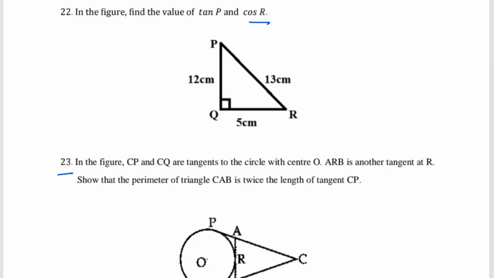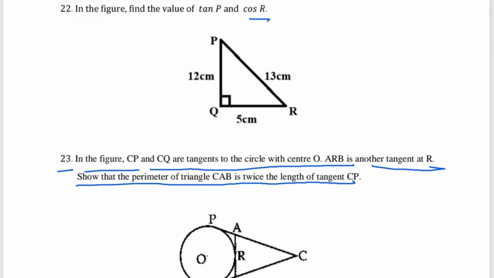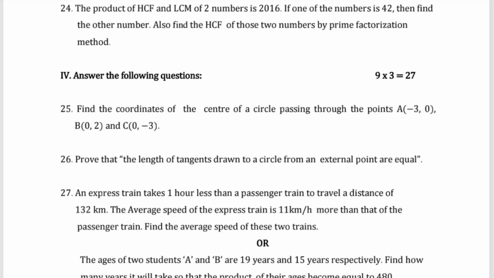Then question number 23, in the figure, CP and CQ are tangents to the circle with the center O. ARB is another tangent at R. Show that the perimeter of triangle CAB is twice the length of CP. Then moving with the next one, we have question number 24. Question number 24 is, the product of HCF and LCM of two numbers is 2016. If one of the numbers is 42, then find the other number, and also find HCF of the two numbers by prime factorization method.